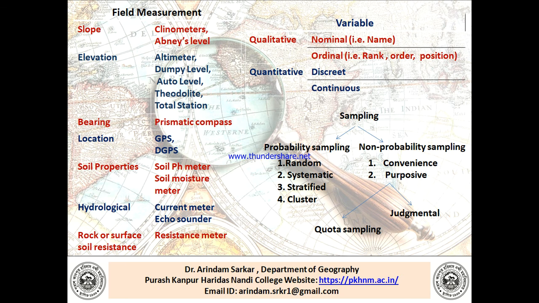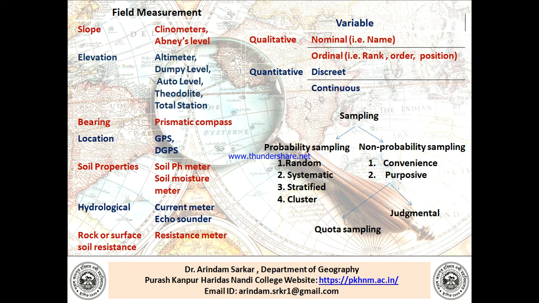Now, what is field measurement? There are several instruments used to measure different aspects of the field. Slope can be measured by the clinometer and Abney level. Elevation can be measured by the altimeter, dumpy level, auto level, theodolite, total station instrument. Bearing can be measured by the prismatic compass.